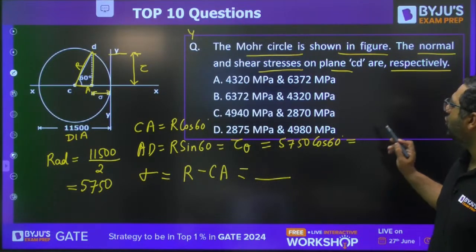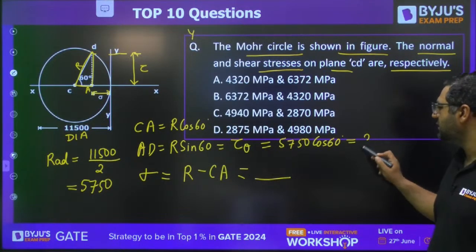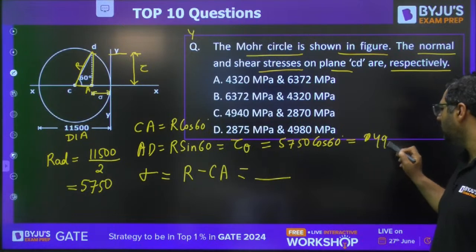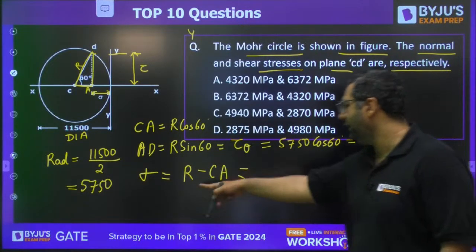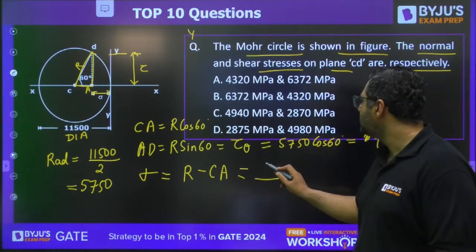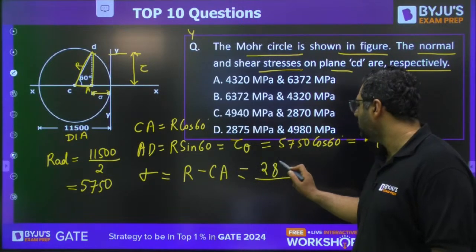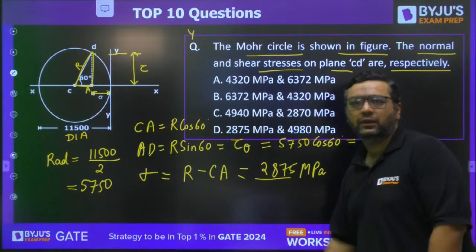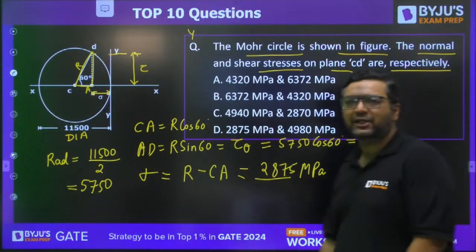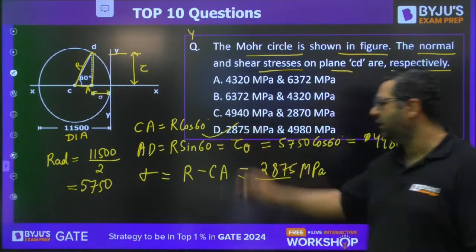They are saying normal and shear stresses. It is 4980, and this is radius minus CA. This will be 2875 MPa. So answer will be D. Yes, Nitesh and Jaya, your answers are correct.